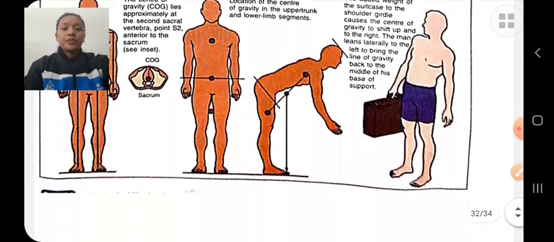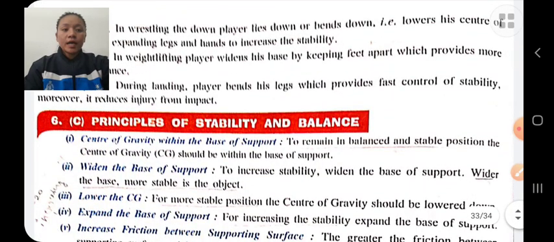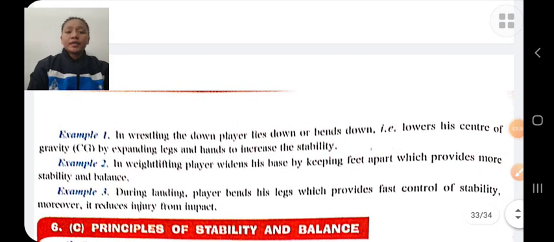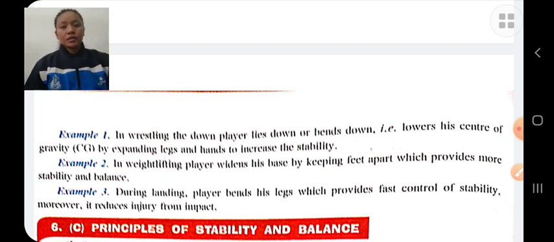Some principles of stability and balance. For example, in wrestling, the down players lie down or bend. That is, he lowers the center of gravity. If the center of gravity is lower, then there will be more stability. So he extends his legs and lowers his body to lower his center of gravity.